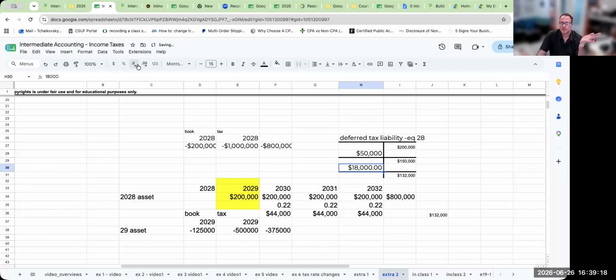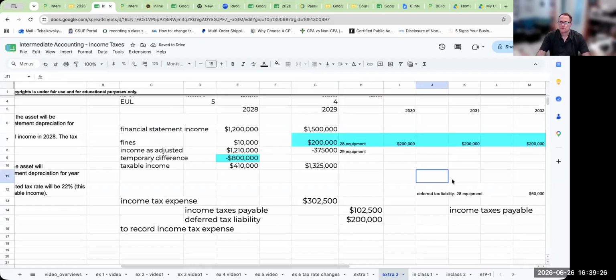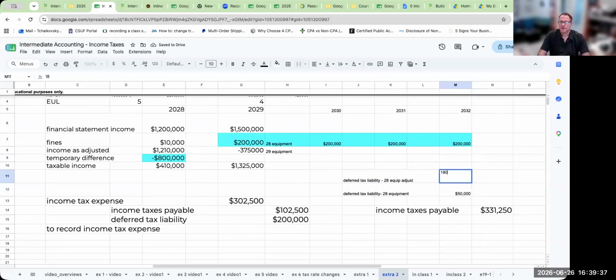Basically, we'll call this adjusting my deferred tax liability right over here. Okay, so deferred tax liability 28 equipment adjust, and we'll call this 18,000. Okay.